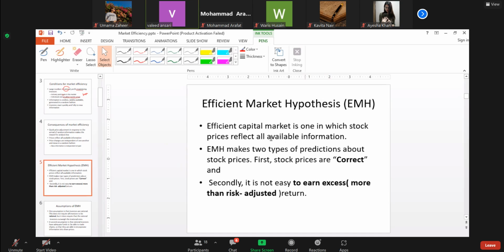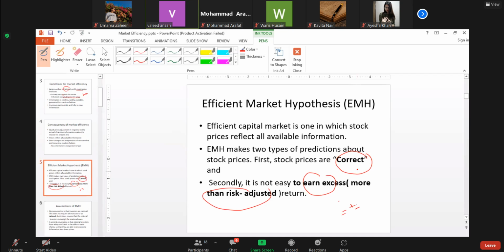Number one, stock prices because of this are correct, and no one, as I have already explained, can earn more than the risk-adjusted return. Meaning the valuation of share prices by the market in aggregate will reflect the correct valuation. Some plus-minus variation may be there; it will not be exact. Stock prices are not like a weighing machine. But by and large they reflect, and there is no free lunch by using some history of stock prices.